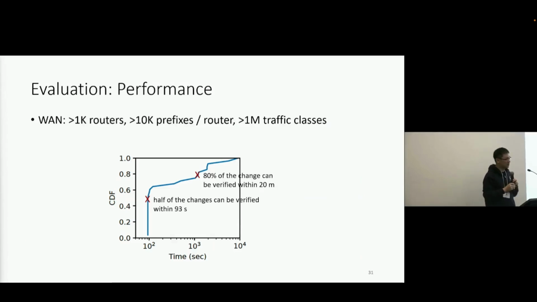For performance, we evaluated Rela on our global WAN, which contains more than 1,000 routers, and each router has more than 10,000 prefixes. In total, there are millions of traffic classes. You can see that Rela is efficient: 80% of the change intents can be verified within 20 minutes. Just for comparison, the simulation we talked about before takes more than 2 hours to complete.